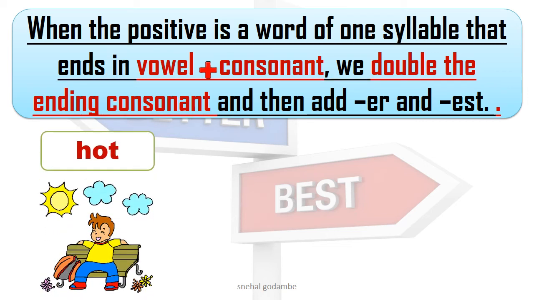hot. Now it is a hot day, we say. See here, vowel. O is a vowel and T is a consonant. So one syllable, only one syllable word, and it has a vowel and a consonant as well. Then how to form a comparative degree adjective? Just see.